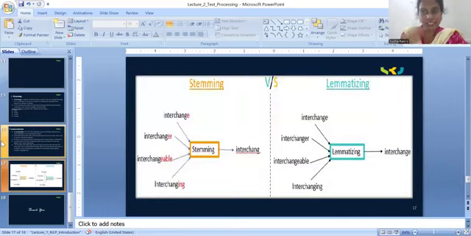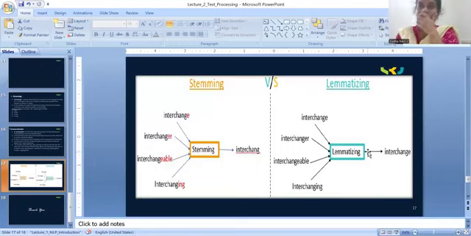So stemming, once again I am repeating: whatever words we stem, the root word generated may or may not be a correct word, may or may not be a meaningful word. It doesn't check the language format. It doesn't satisfy the rules of the language. It only converts words to the root word.